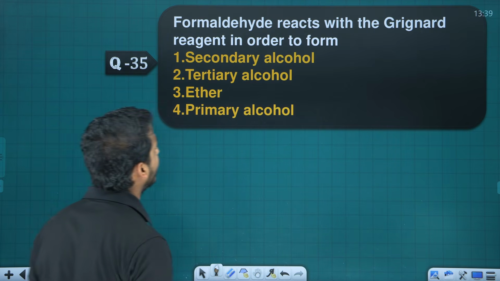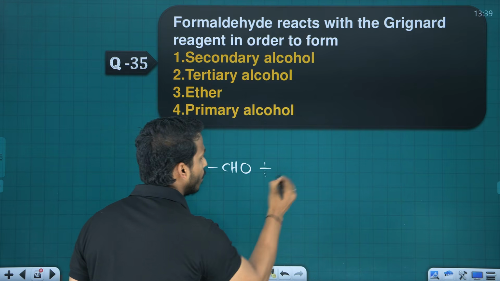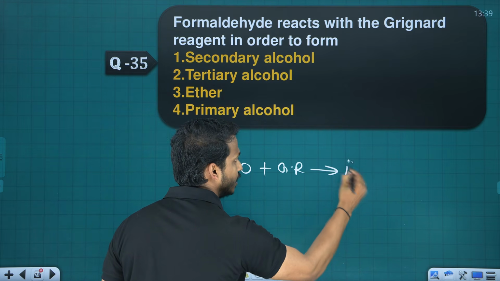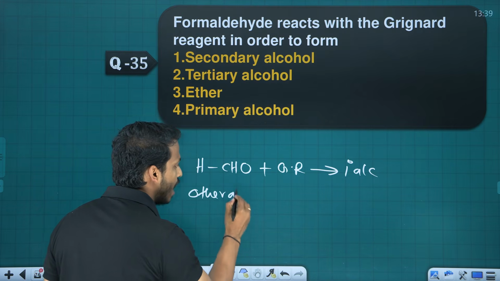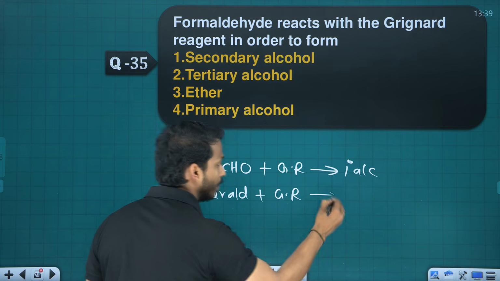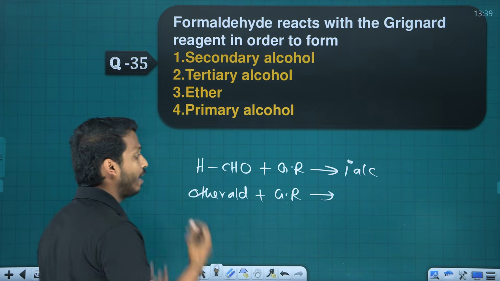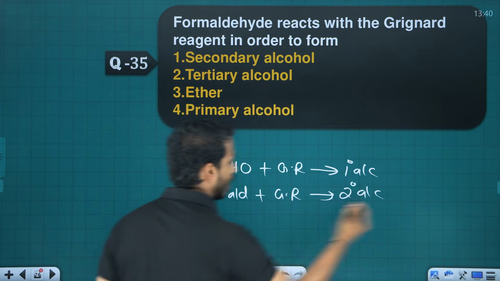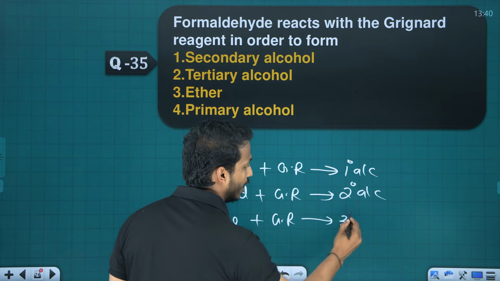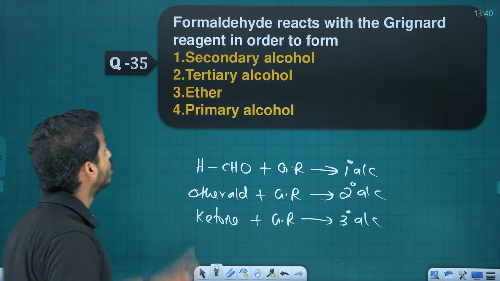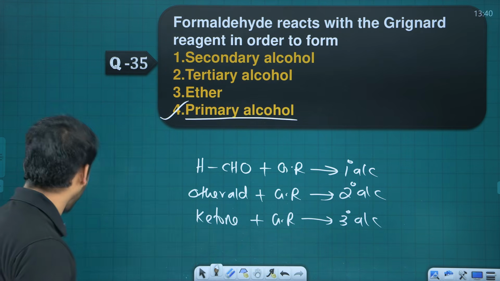35. Formaldehyde reacts with Grignard. Remember dear, what is formaldehyde? HCHO. Formaldehyde when reacting with the Grignard reagent always gives primary alcohol. Other aldehydes, other than formaldehyde, such as ethanal or propanal, when used, always give secondary alcohol, and any ketone reacting with the Grignard reagent gives tertiary alcohol. Please remember, okay? So formaldehyde with Grignard reagent gives primary alcohol.